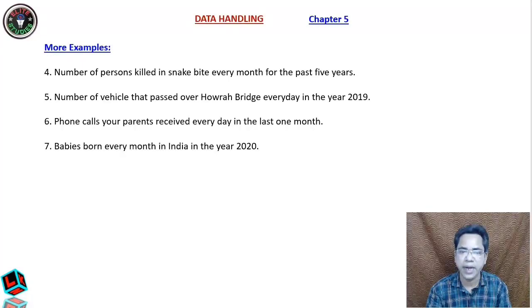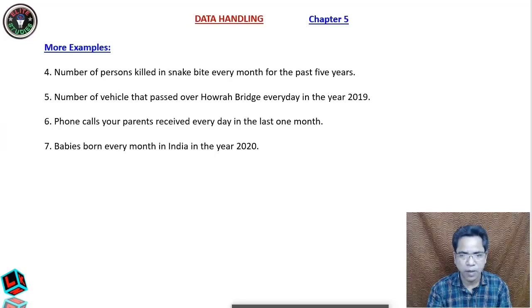Now number of vehicles that passed over Howrah Bridge every day in the year 2019. You can think of phone calls your parents received every day in the last 1 month. Clear? Babies born every month in India in the year 2020. Similarly, you can also record the maximum temperature for the last 1 month or 1 year. All such types of questions are dealt with in data handling.